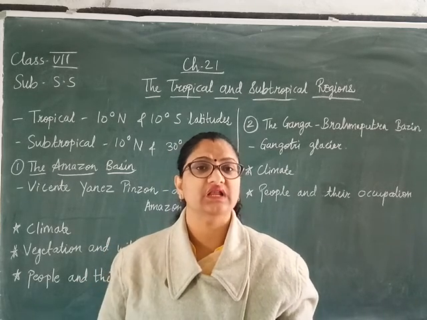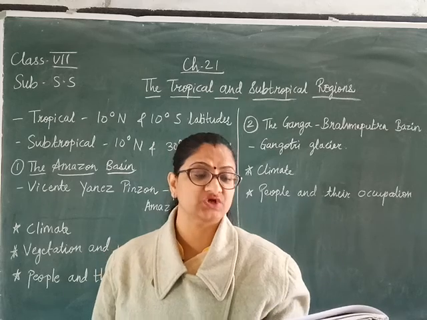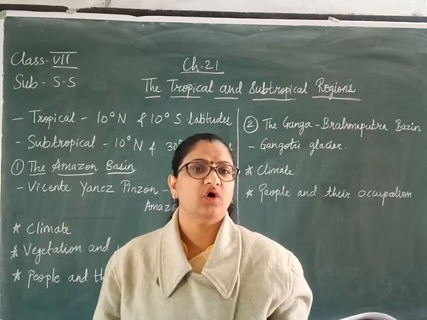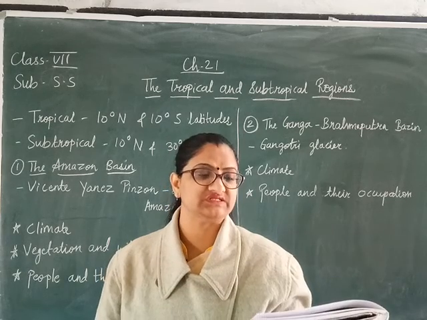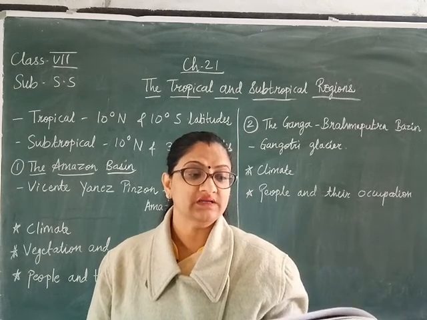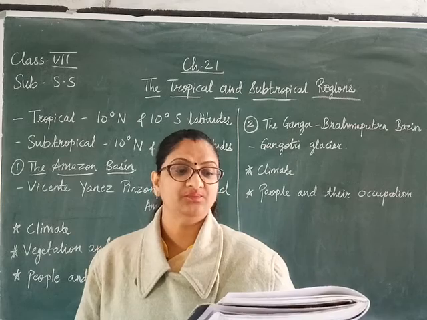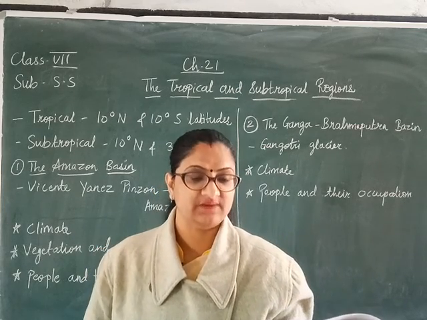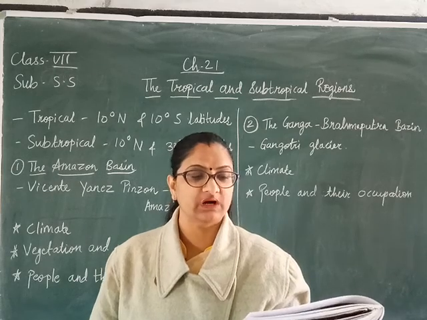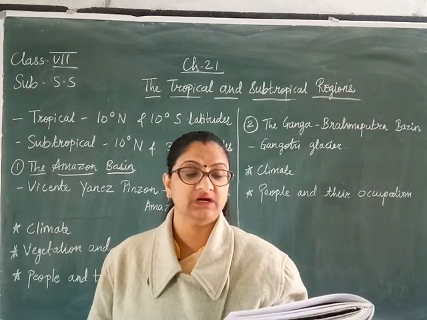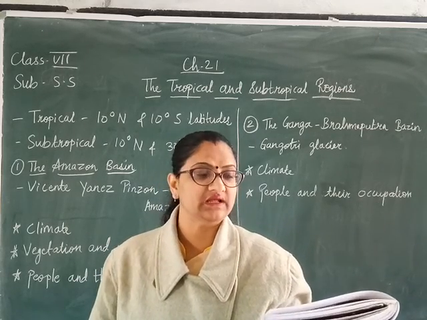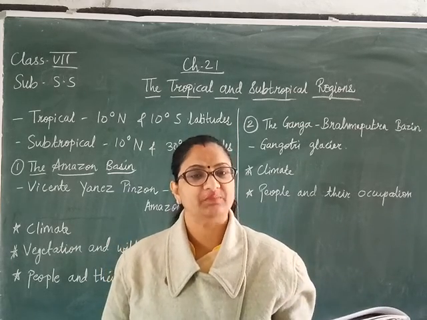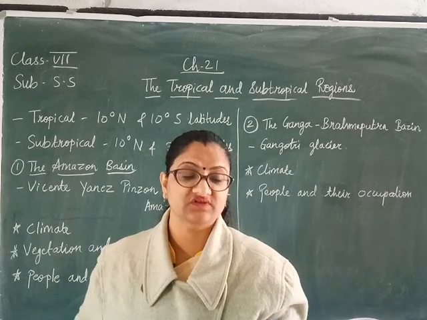Plus, you will find a large variety of wildlife in the Amazon basin. Now, which type of wildlife is found over here? All types of animals. For example, mammals like monkeys, jaguars, tapirs, pumas, anteaters, sloths, armadillos, etc. Plus, you will find a variety of birds like toucans, hummingbirds, and many with brilliantly colored plumages. Plus, many types of reptiles and snakes also live in this forest.